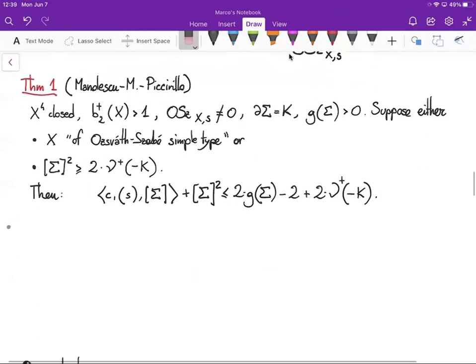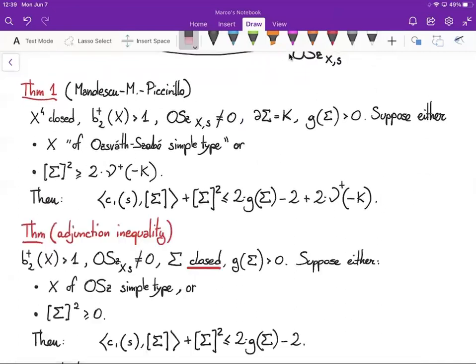The reason why we call it an adjunction inequality is that such an inequality is in fact a generalization of Ozsváth-Szabó's adjunction inequality for closed surfaces. So in Ozsváth-Szabó's theorem, the difference is that they deal with a closed surface rather than a surface with boundary K. So of course, the nu plus invariant doesn't appear anymore in the formula because there is no knot anymore.